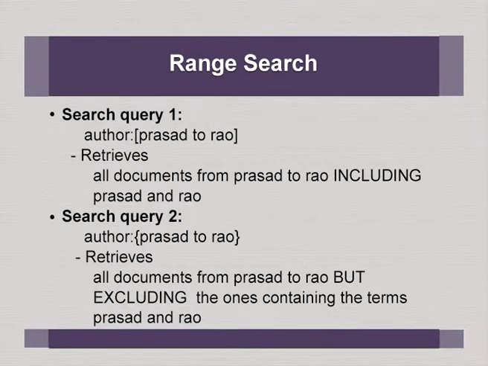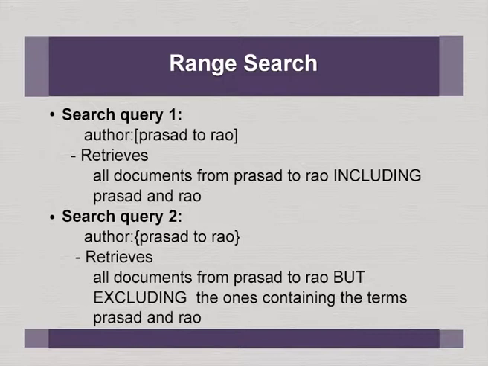Range search. Range in fact normally is used for years, that is publications published between 1990 and 1995. Like that we use, or publications after 95, like that we use. But Lucene allows even range search in author fields or the words, suppose Prasad to Rao.